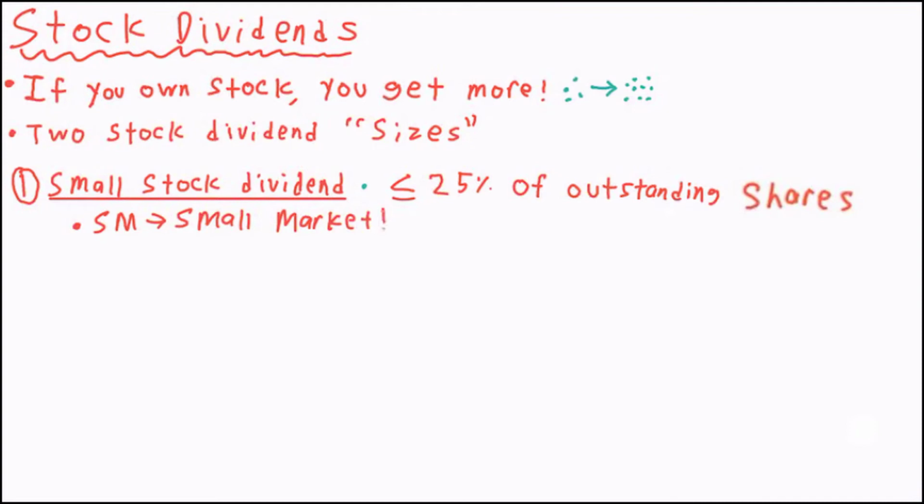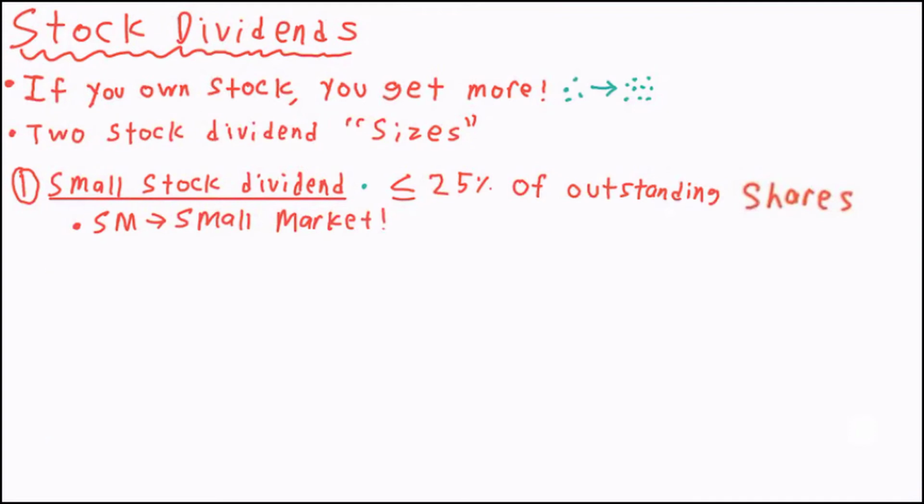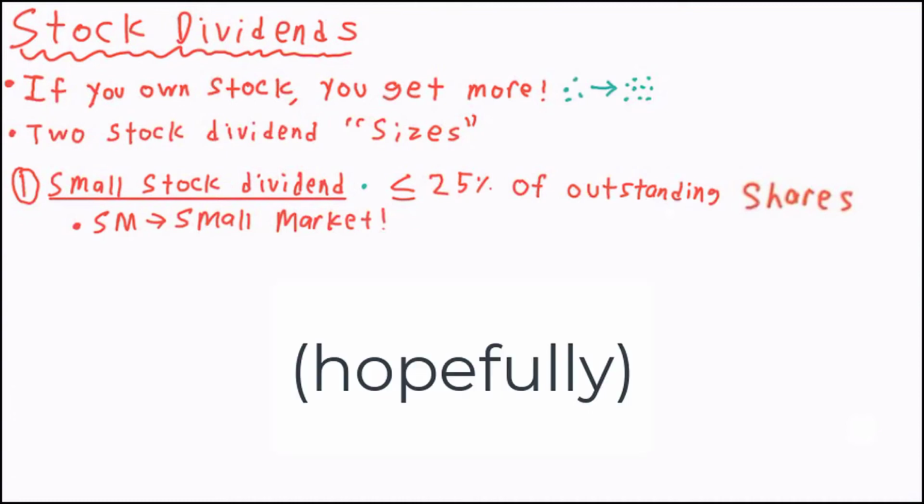The key words to link together in your brain here are small stock dividend and market value. Think SM, the first two letters of the word small, and the word market. Small market, small market. Say it with me, small market. You've got it. This chant will make more sense when we do the journal entry later in this video.